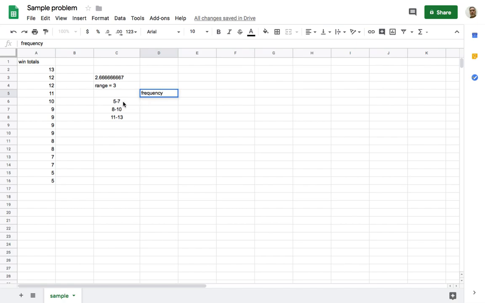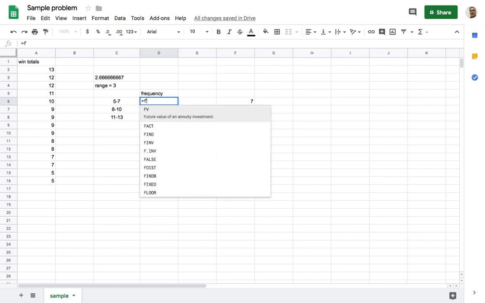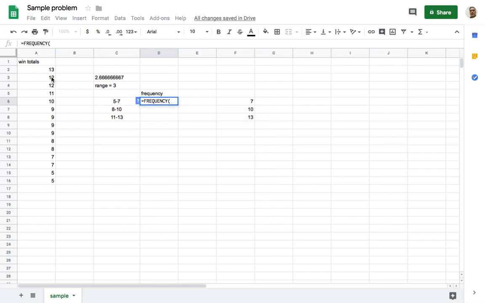Now, I want to know how many times did this team win between 5 and 7 games? How many times did they win between 8 and 10? How many times did they win between 11 and 13? There's one little step you had to do out here. Remember, you had to put your greatest totals, your upper limits, right? Your upper limits. Okay, and then the magic step occurred. I'm going to go through this pretty quick because I'm going to make you kind of do this.